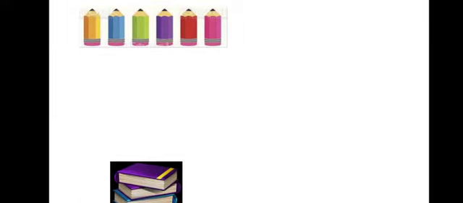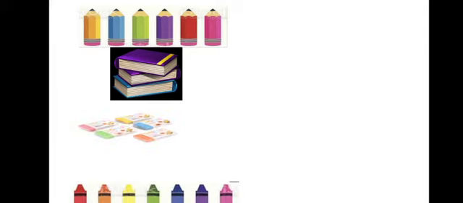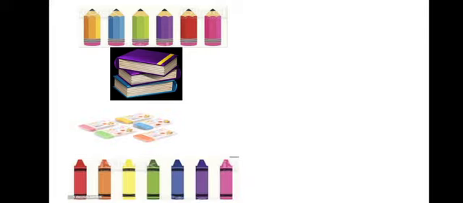Let us see. Now let us suppose it is our birthday and we get a number of gifts, and we have to count after the party how many gifts we got. So we got pencils, books, erasers and crayons. Now we have to see how many pencils we got. So we got 1, 2, 3, 4, 5, 6. We got 6 pencils. How many books we got? We've got 1, 2, 3 books.